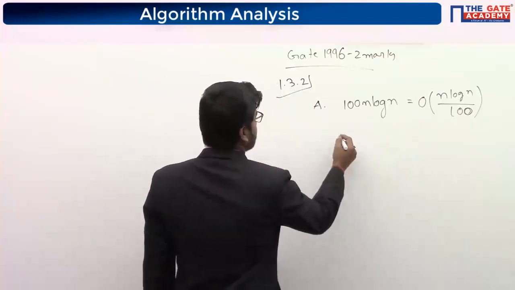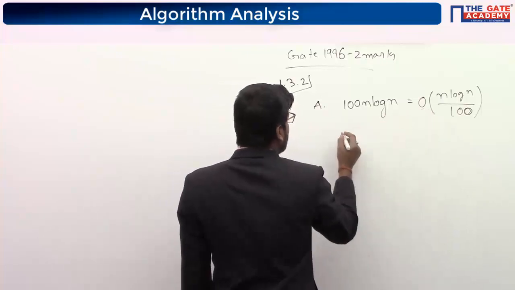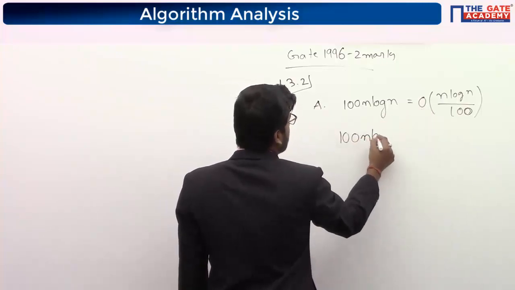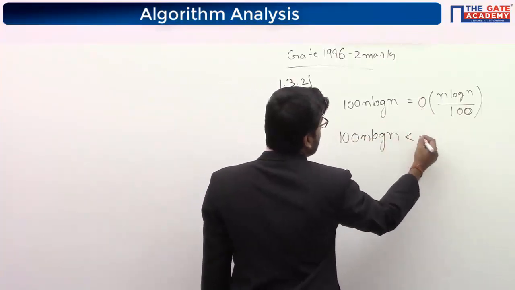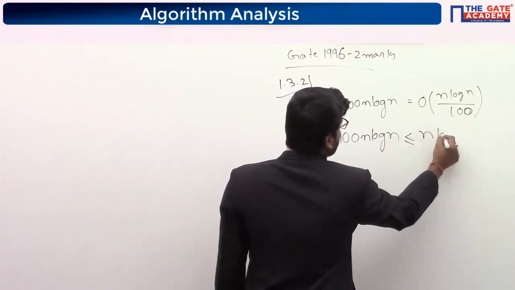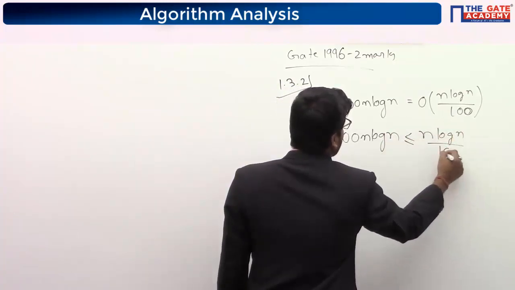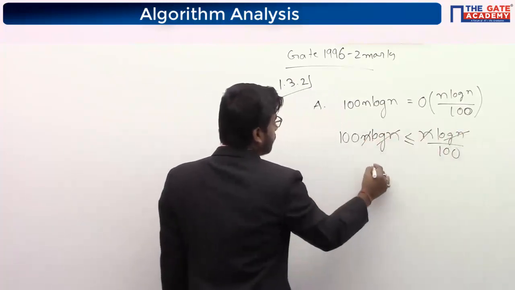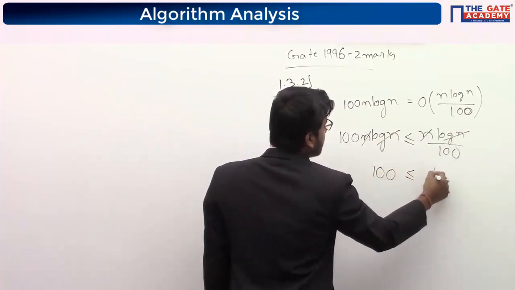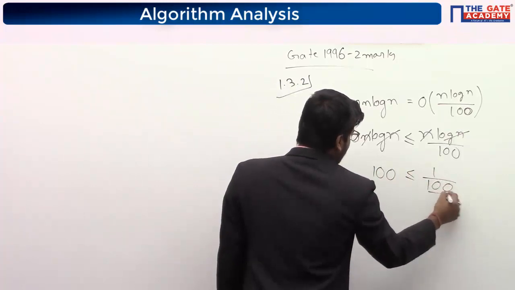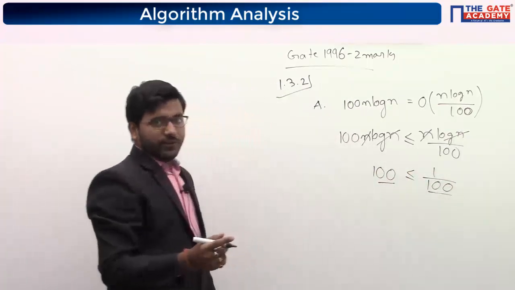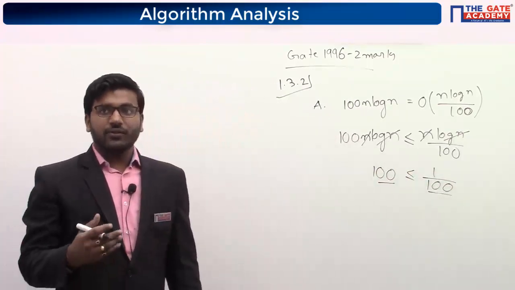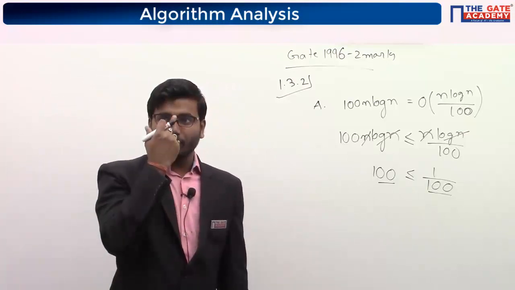So since it is a big O, according to the definition of big O, it should be smaller than or equal to n log n 100. So we are cancelling the common term. We will get 100 is smaller than or equal to 1 by 100. Now see, I have told you that whenever we get any constant, they are saying A and B both are false.